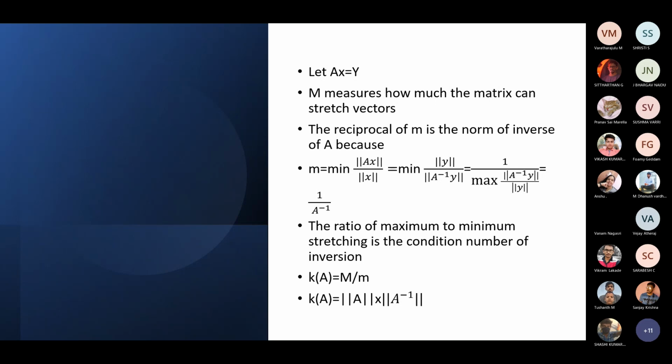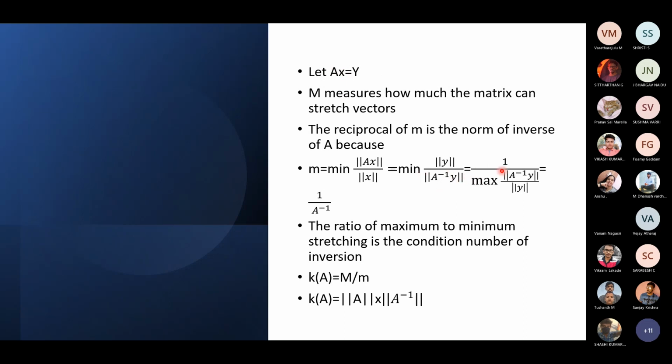M measures how much the matrix can stretch vectors. The reciprocal of small m is the norm of the inverse of A, and I'll explain this. Let's take small m, which is the minimum of norm of AX by norm of X. We know that AX is equal to Y, so we write norm of AX as norm of Y, and if we multiply the equation by A inverse on both sides, we get X equal to A inverse of Y. We substitute it here.